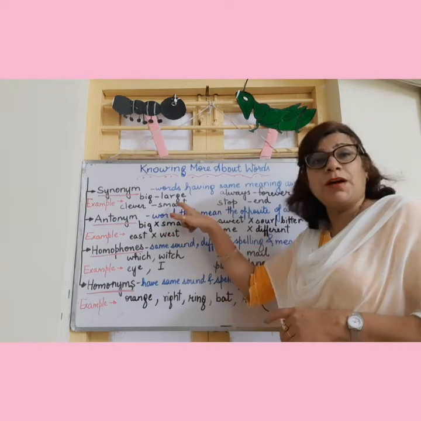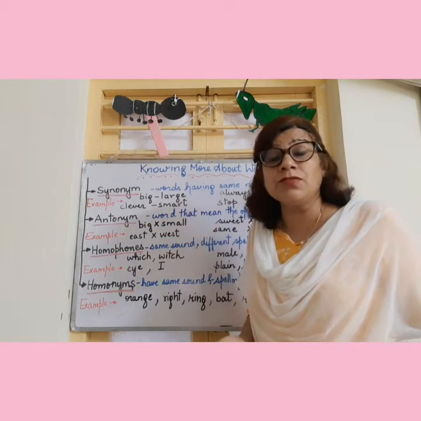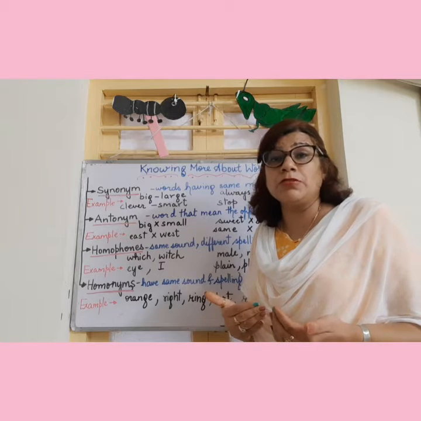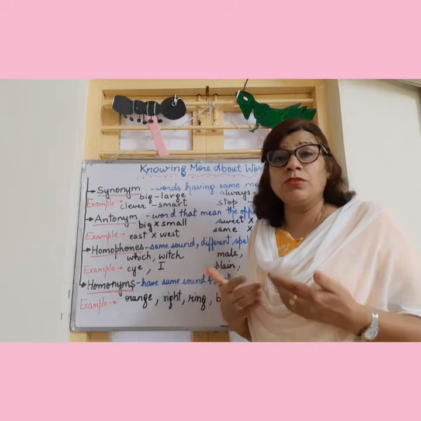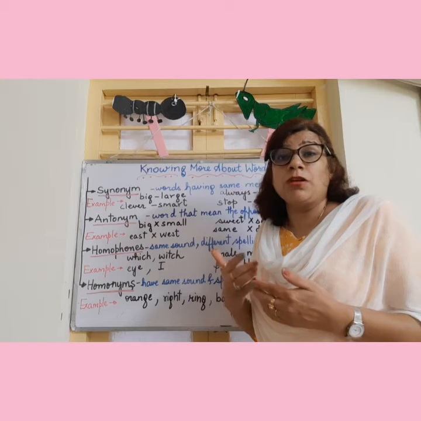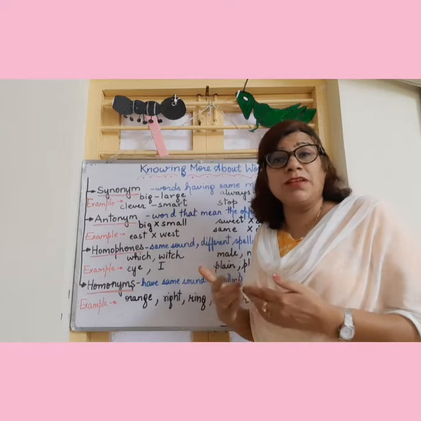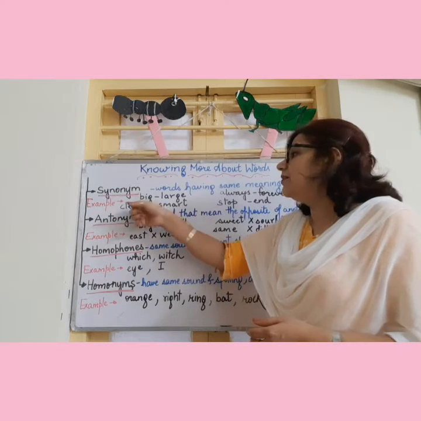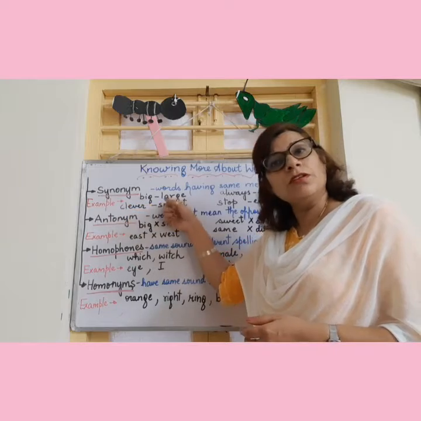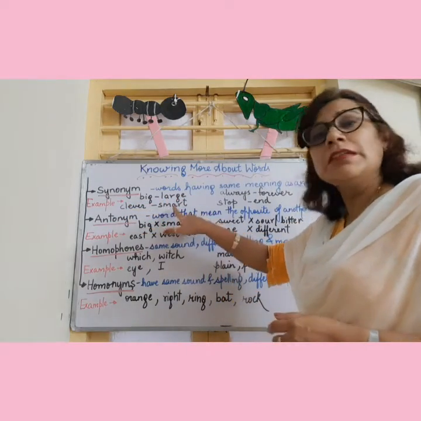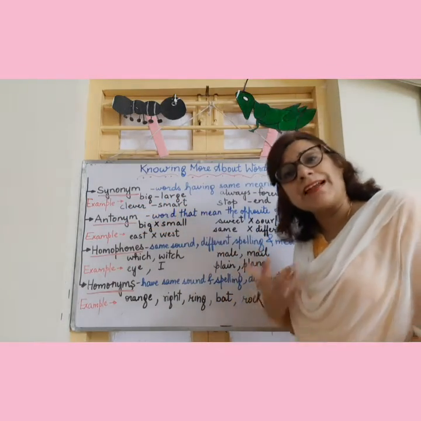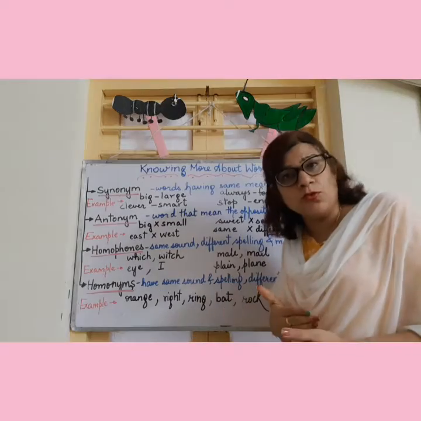Then clever, smart. If we are talking about the personality of somebody and we want to talk about his smartness or how clever or how cunning he is or how his work is very good, that time we can use both the words clever or smart. They are having the same meaning. The meaning may be exactly same or it is very close, right?